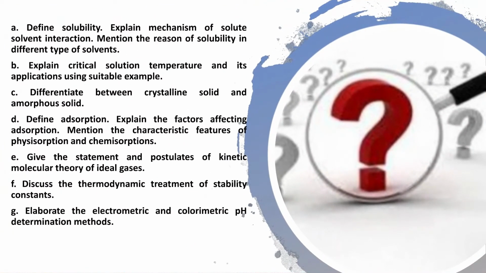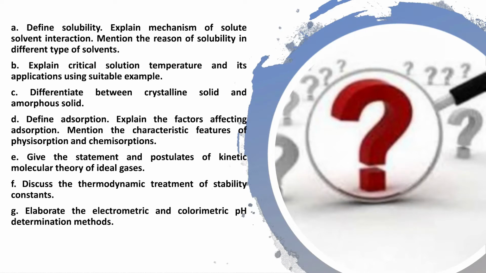Define solubility. My dear students, these are the questions from module 1. So, like, define solubility. Explain mechanisms of solute-solvent interactions. Mention the reason of solubility in different types of solvent. Explain critical solution temperature. This is again very important. And its application using suitable examples. Differentiate between crystalline solid and amorphous solid. Define adsorption. Explain the factors affecting adsorption. Mention the characteristic features of physisorption and chemisorption.